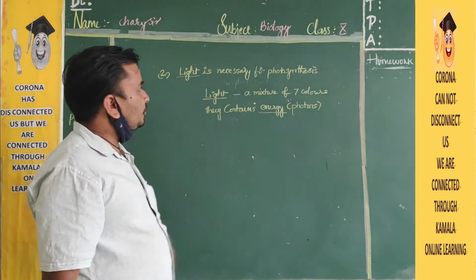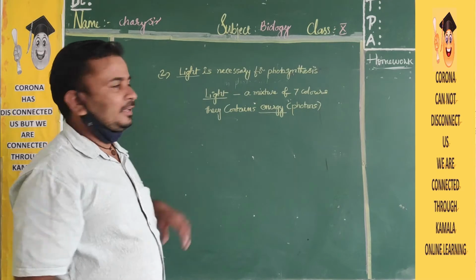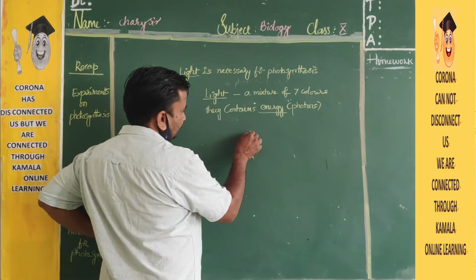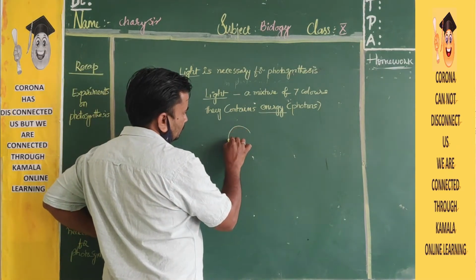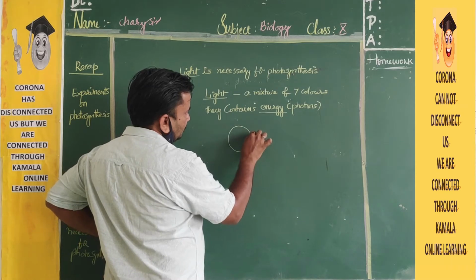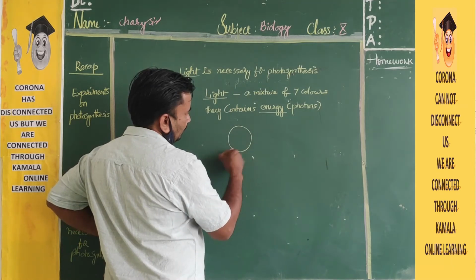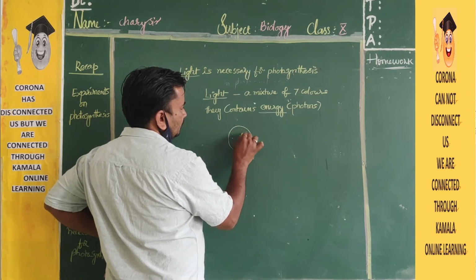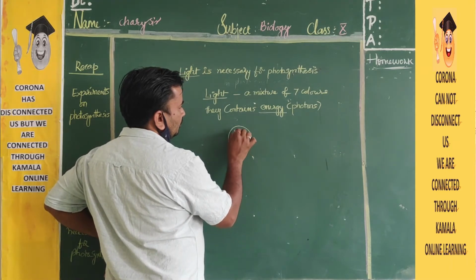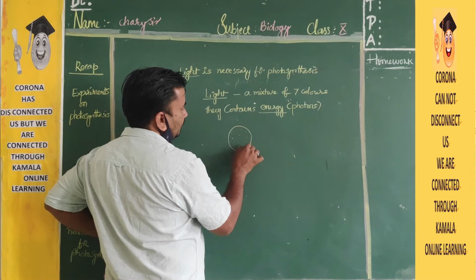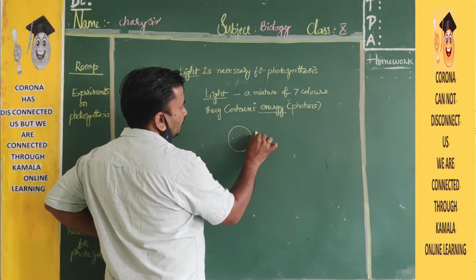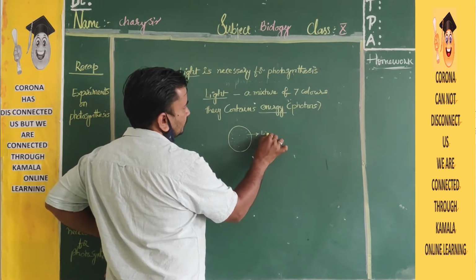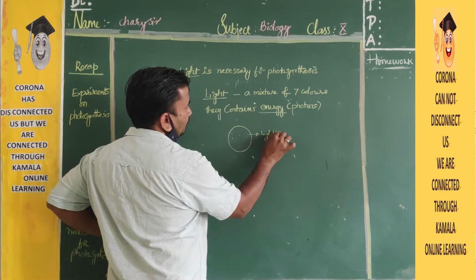The primary source of light is the sun. Already you know the sun is a very big star. Inside it, nuclear fusion takes place, and that's why it produces light plus heat.